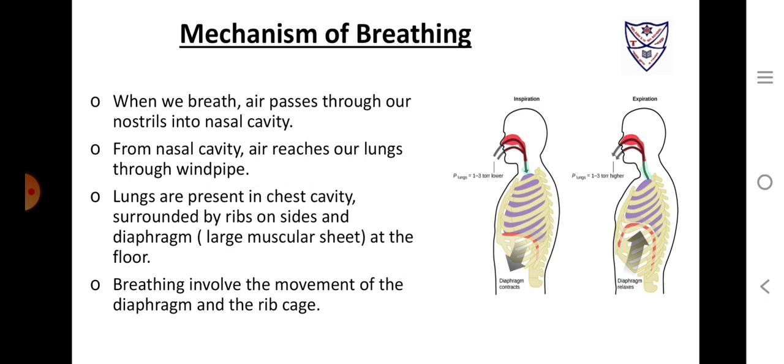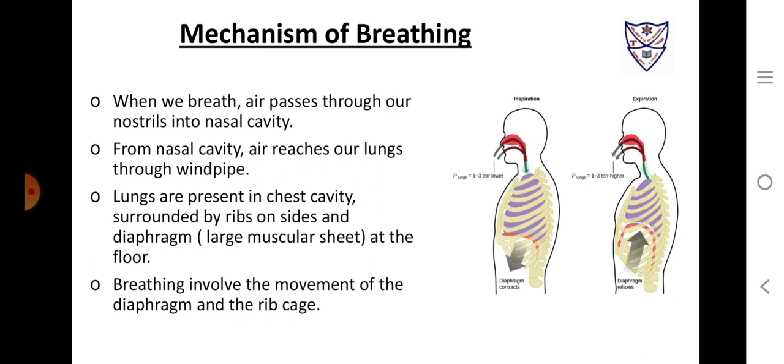Now we are going to study the mechanism of breathing. When we breathe, air passes through our nostrils and goes into our nasal cavity. From the nasal cavity, this air reaches our lungs through the windpipe. Lungs are present in the chest cavity, which is surrounded by ribs on the sides and the diaphragm at the floor. These ribs are made up of bones, and the diaphragm is a muscular structure.